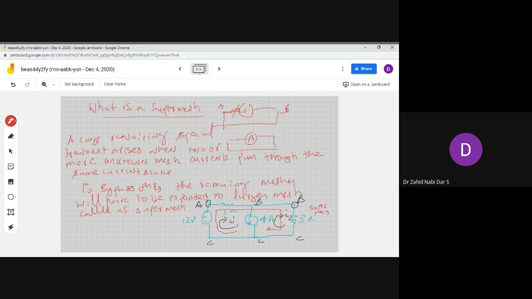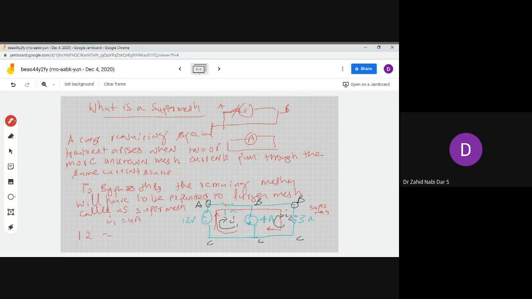In order to understand this, since the circuit contains two meshes sharing the same current source, we let only the first mesh pass through this source, and we expand the second mesh. When only the first mesh passes through this source, we can directly write I1 is equal to 4 amps. In the case of the second mesh, we write 12, because this is the voltage rise, as you see. The rest are all falls.